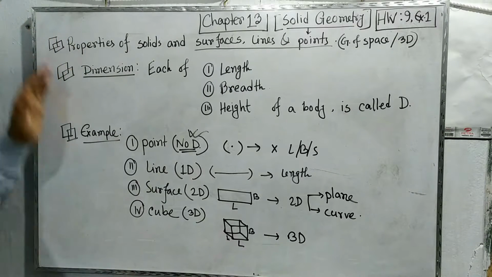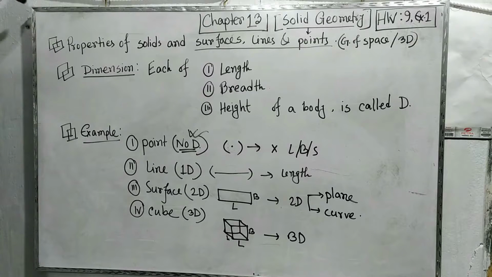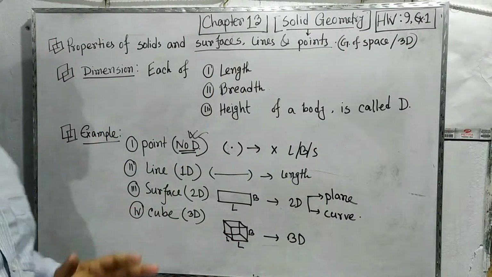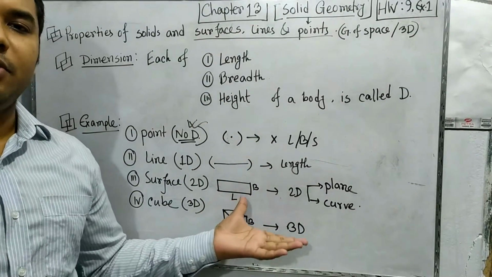This is the length, this is the breadth, but what about this? Here is some height of the board, or the thickness of the board. So here three parts are there. That's why our total board can be thought of as a three-dimensional part.